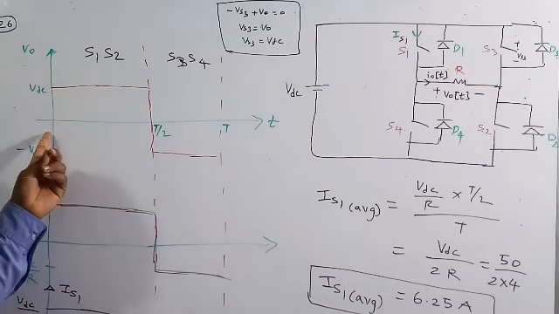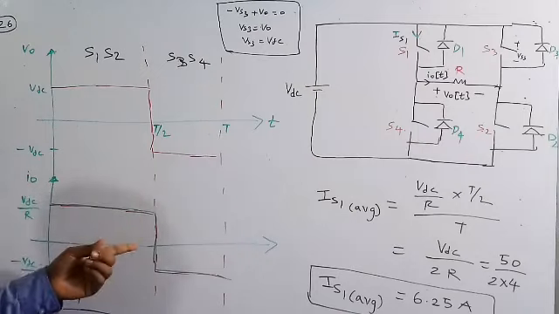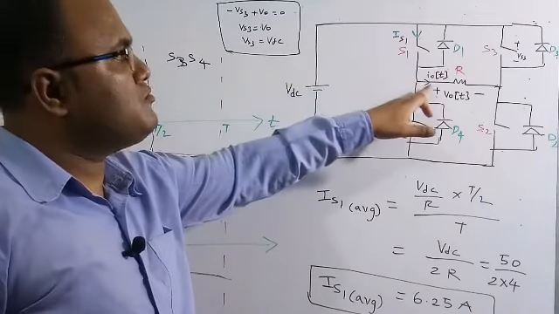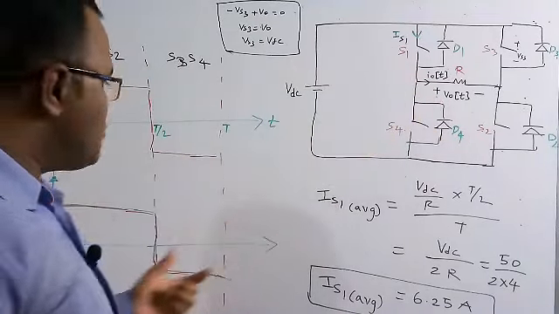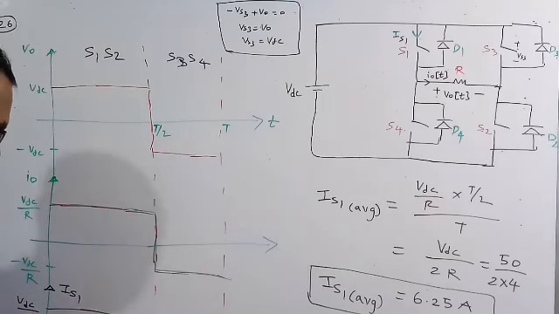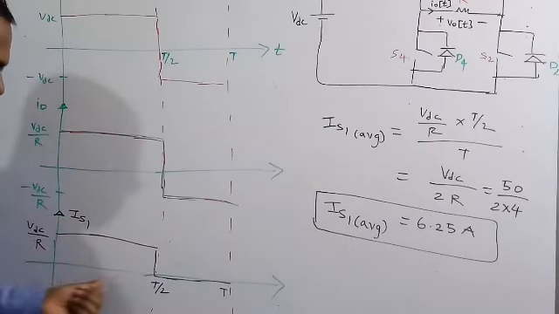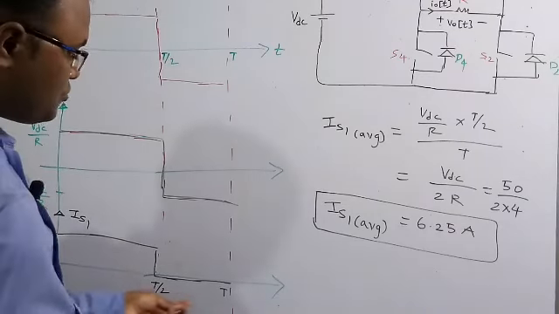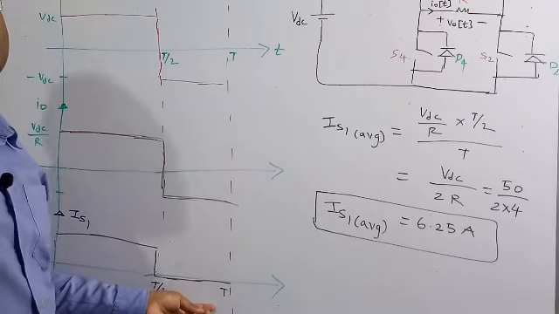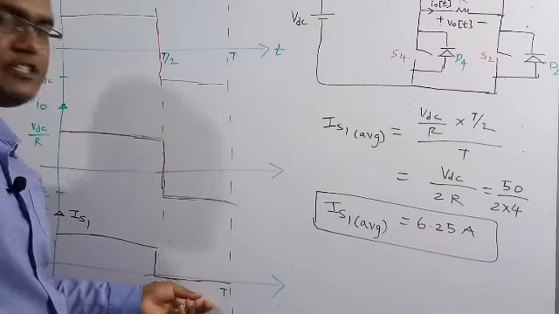S1 is on during 0 to T by 2 only. So whatever the switch current is, it has to be equal to the load current during 0 to T by 2. So the switch current IS1 is VDC by R during 0 to T by 2, but during T by 2 to T switch S1 is off, is open, so the current is 0.